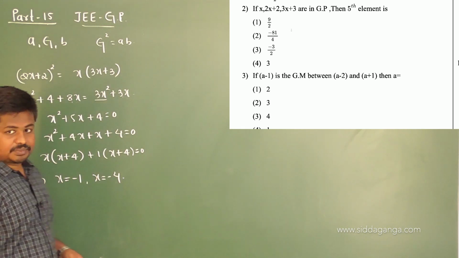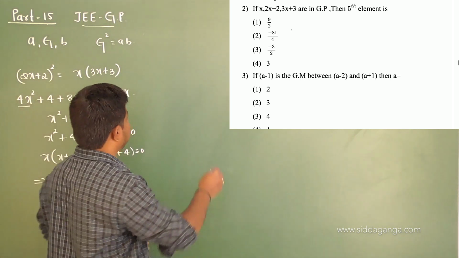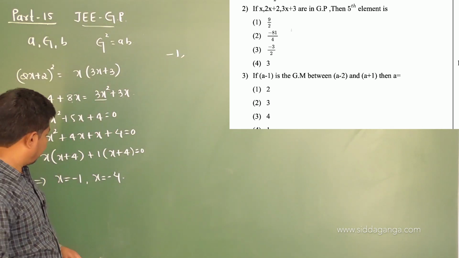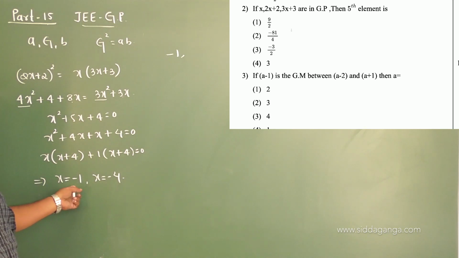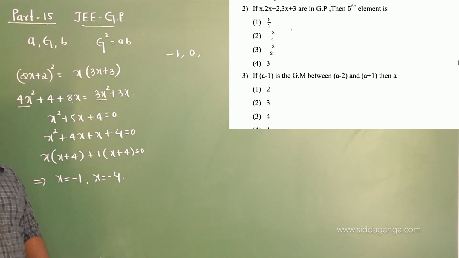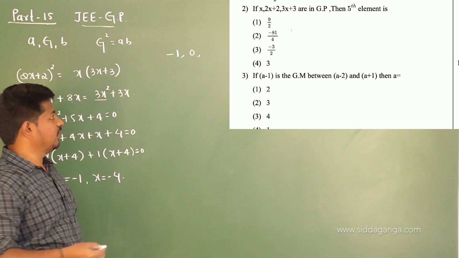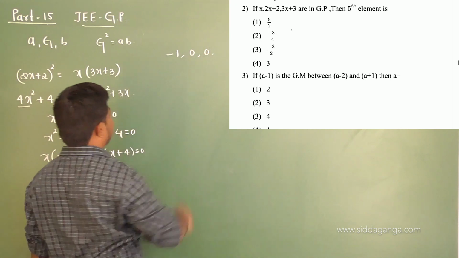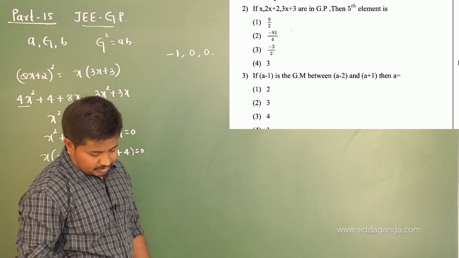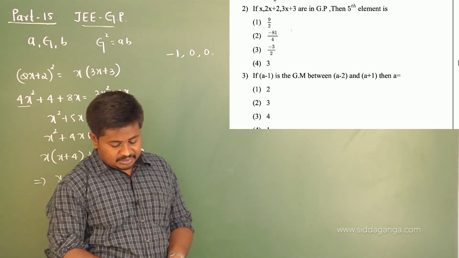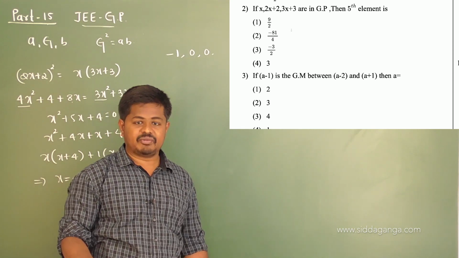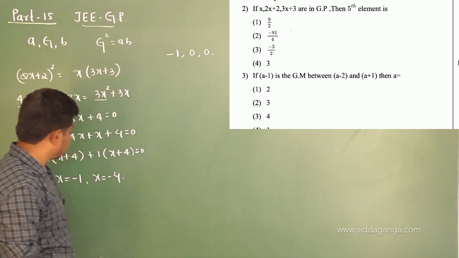If x is equal to minus 1, then your terms will become what? First term is x, so minus 1. Second term is 2x plus 2, you mean 2 into minus 1 plus 2, so you will get 0, right? Third term is 3x plus 3, 3 into minus 1 plus 3, again you will get 0. So you don't get a common ratio, right? Whenever the common ratio is 0, then the fifth element will again become 0. So there is no option. So let me take another value.